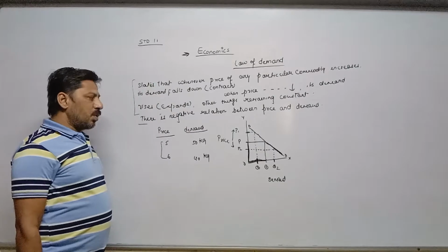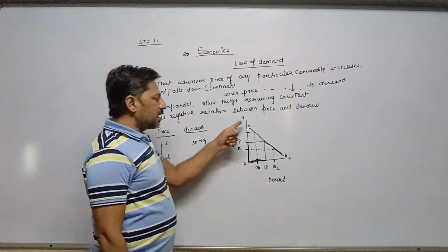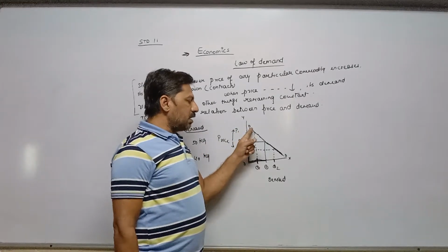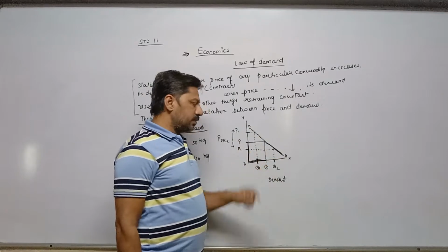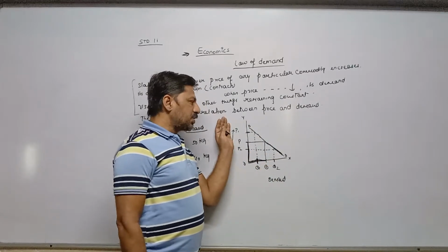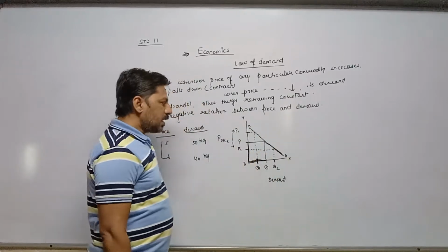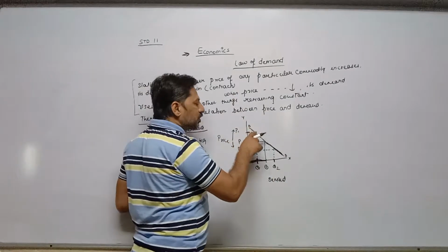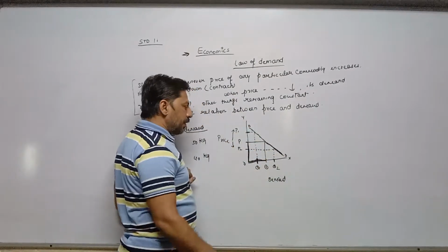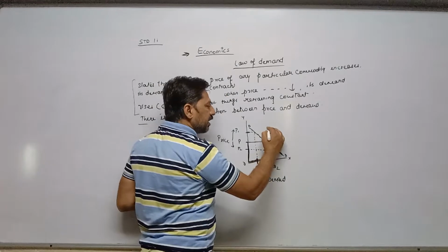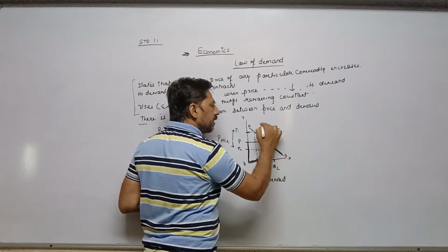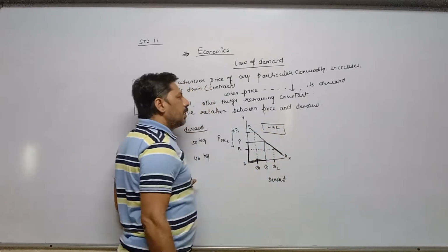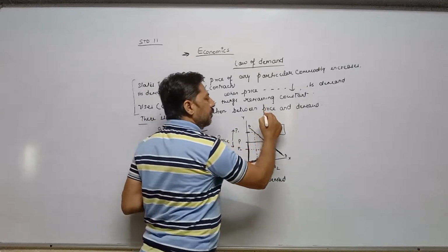As a result, what happens? The demand curve is sloping downward from the left direction to the right direction. And why is the demand curve sloping downward? The simple reason is there is a negative relation between price and demand.